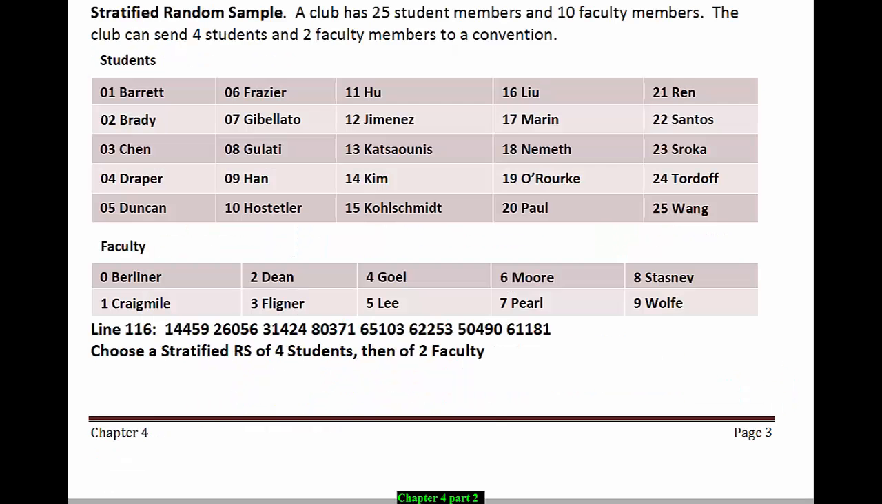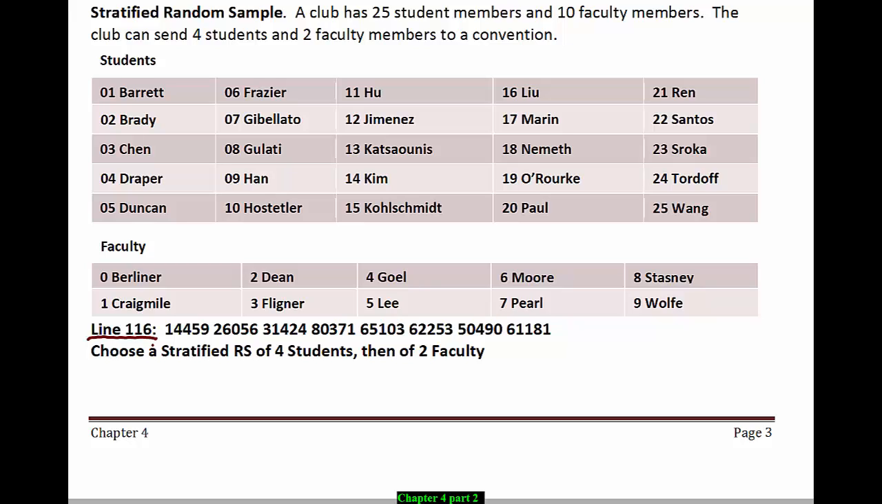The best way to learn how to do a stratified random sample is to do an example. We have a club that has 25 student members and 10 faculty members. The club can send 4 students and 2 faculty members to a convention. We've gone ahead and stratified by students and faculty. You can see the separate table for students and the separate table for faculty. We've also given a line out of the table of random digits, line 116. This is going to help us take our stratified random sample.